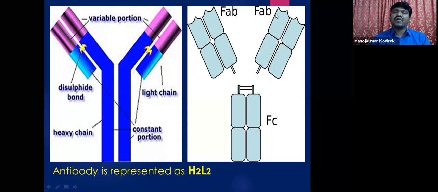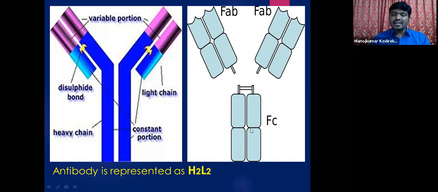So what does FAB stand for? F stands for fragment, A stands for antigen binding site. This particular site gets bound to the antigen. This is the site that gets attached to the antigen, hence it is called a fragment antigen binding site. And the other side, see here, is called the fragment crystallizable portion, or it can also be called fragment cell binding.